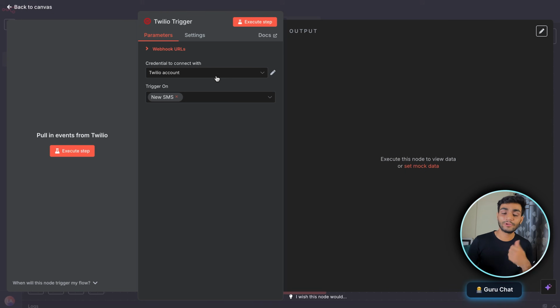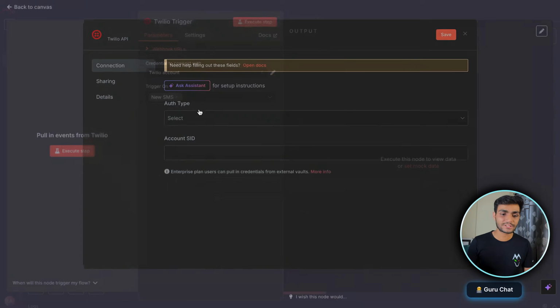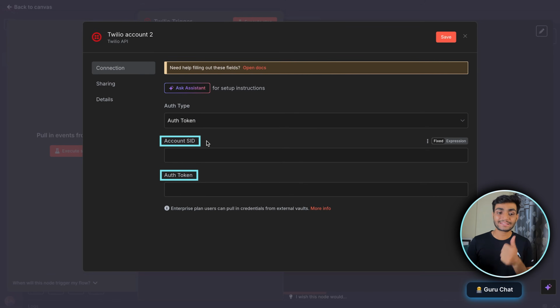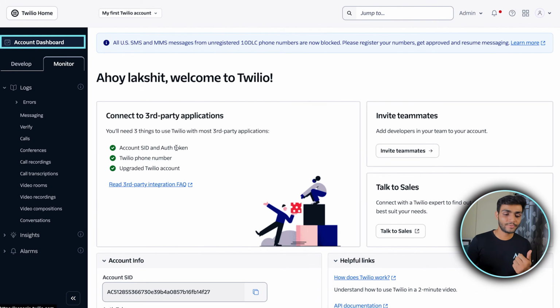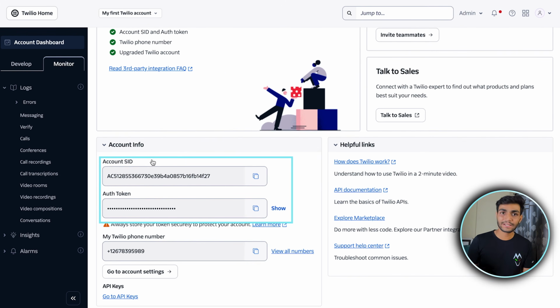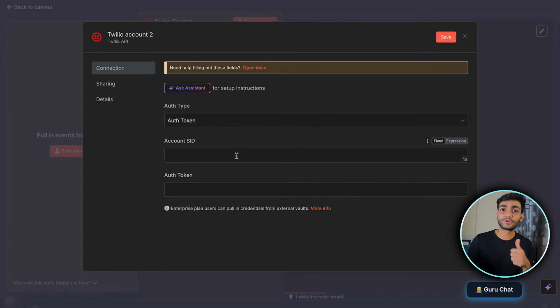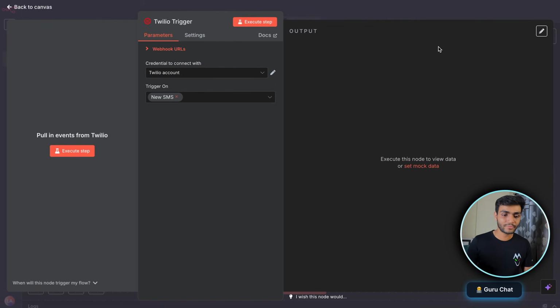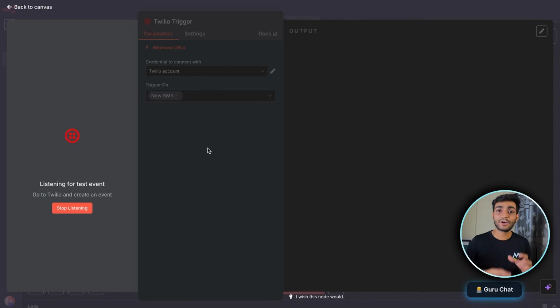So now we need to connect the Twilio account. For that, we'll click on the drop down and click on create new credentials. Now we need the account SID and auth token. For that, we'll jump to Twilio and go to the account dashboard over here, and at the bottom you can see the account SID and auth token. Just copy that and paste it over here, and your account will be connected. I have already done that, so I won't be doing it again. Okay, so now to start the Twilio trigger, we'll click on execute step. Now we need to send the message.